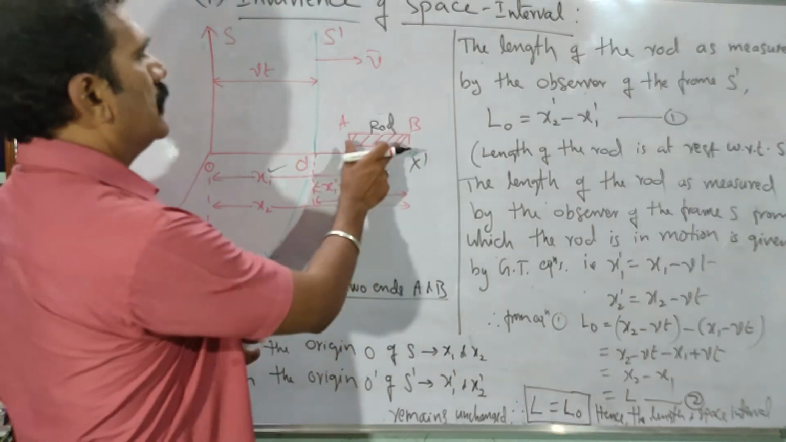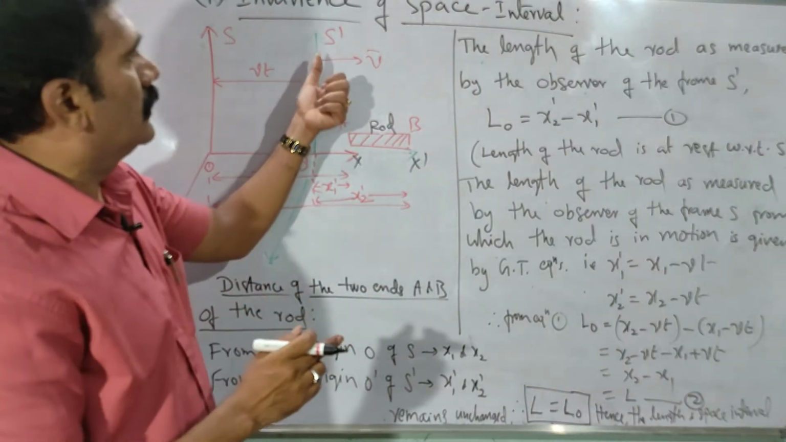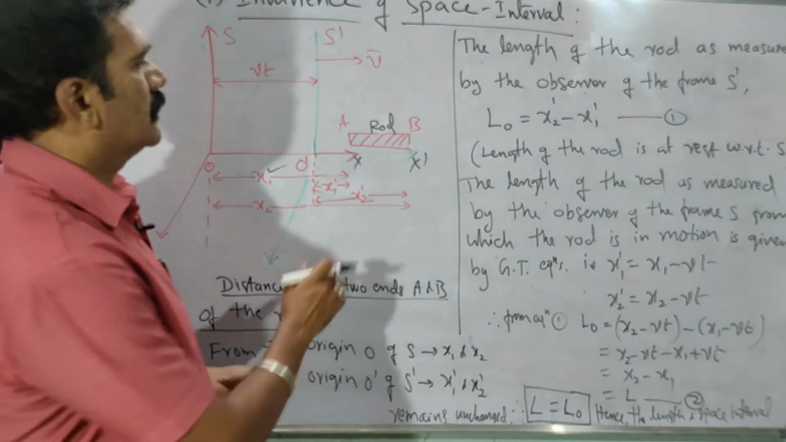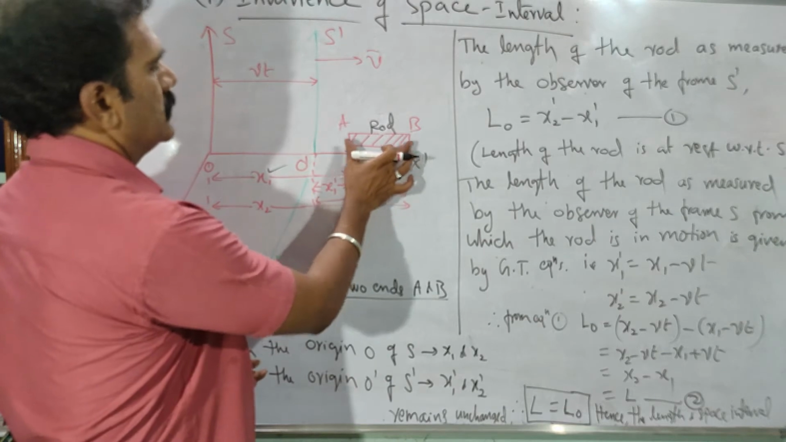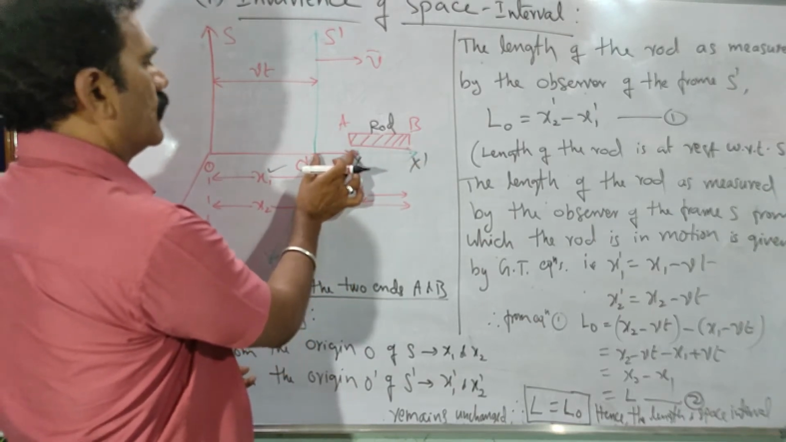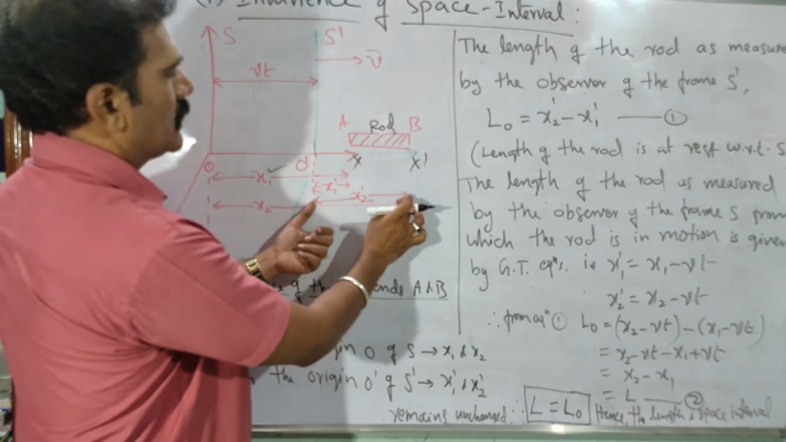Now the rod is carried by the moving frame of reference. Along with the moving frame of reference, what is the length of the rod? You measure the two ends of the rod now: end A is measured as x1 dash with respect to the origin O dash, and similarly the other end B of the rod is measured with respect to origin O dash as x2 dash.